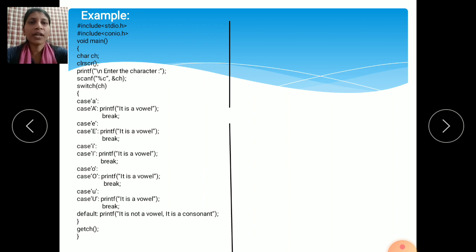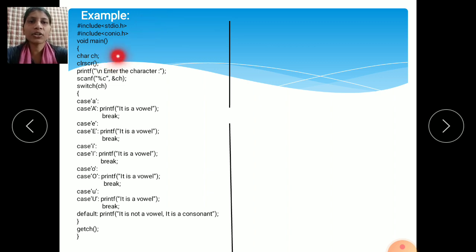We are using printf and scanf, the standard input and output functions, in our program. So write hash include stdio.h, and then the program will execute properly.